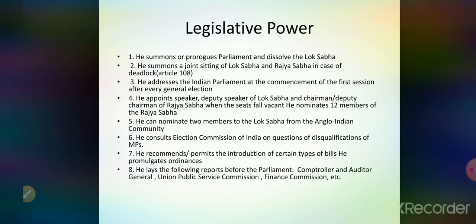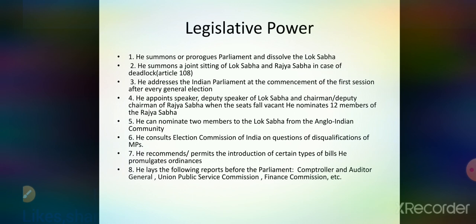Then, next, he is the one who addresses Parliament after every general election. He appoints the Speaker, Deputy Speaker, and Chairman, and he is the one who nominates the 12 members of the Rajya Sabha. He nominates two Anglo-Indian members of the Lok Sabha, and if there is a question of disqualification of members, he can consult the Chief Election Commissioner.